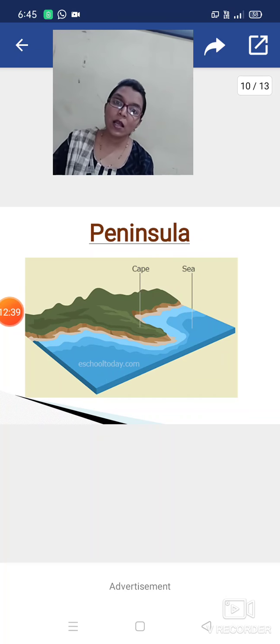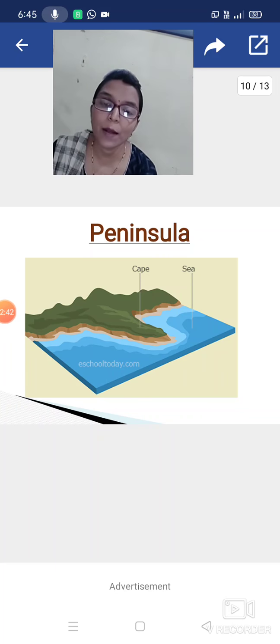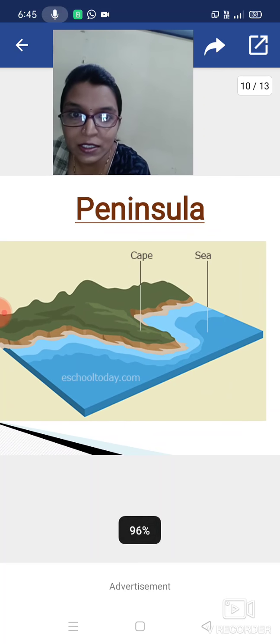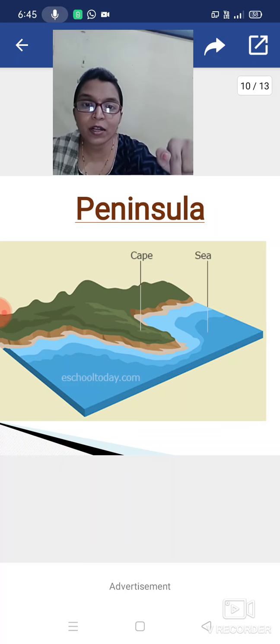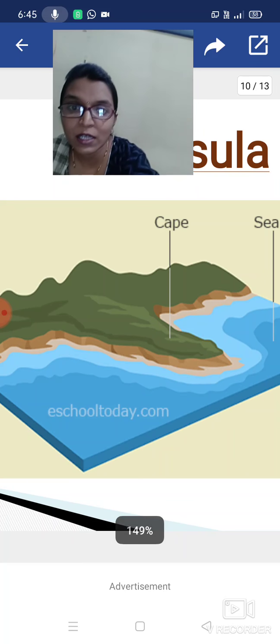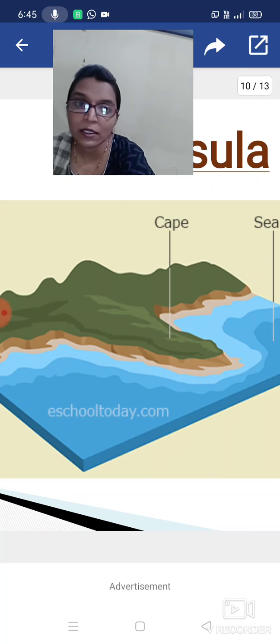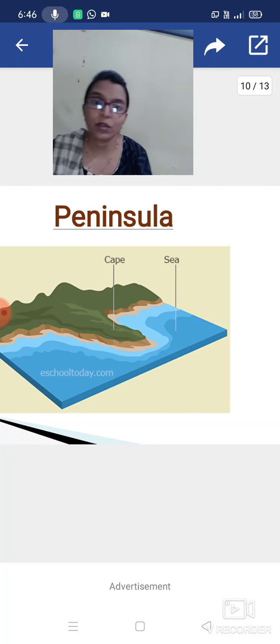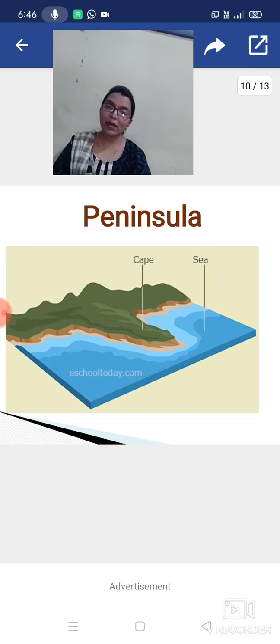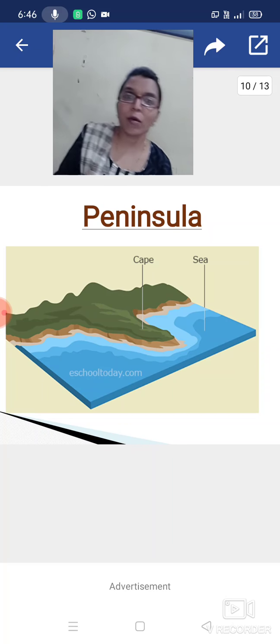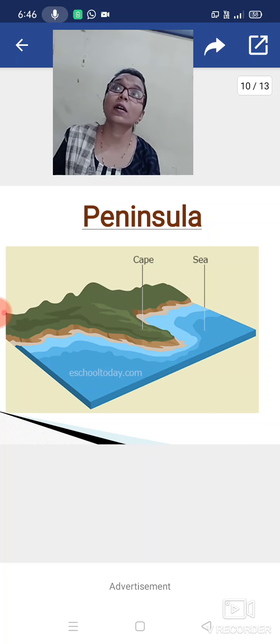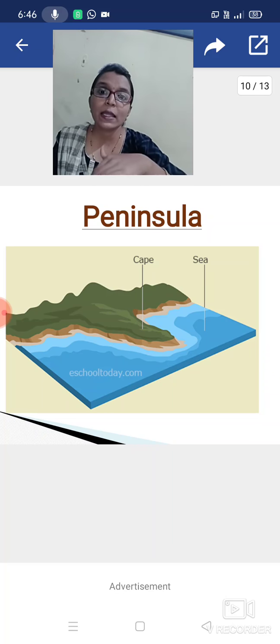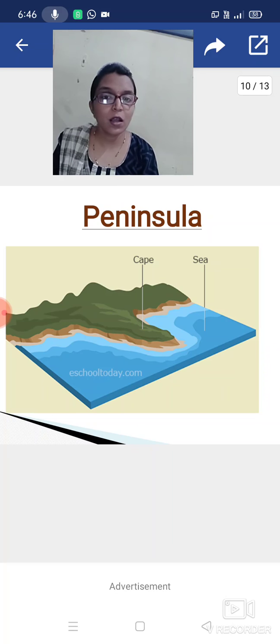And the next part is peninsula. So peninsula, how do we have to pronounce it? Peninsula. In that image you can see the land is covered by water on how many sides? Three sides you can see. Here the left side is covered by water, then the down side, and the right side also. So we can say in simple language, the part of the earth which is covered by water on three sides is a peninsula.